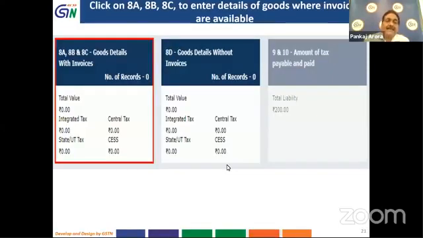All these are categorized as the type of goods, and these three tables have been clubbed. I will show you how you can enter these details while filing the form GSTR 10. Here you can see that since we have not entered any record, it is showing the number of records as 0.